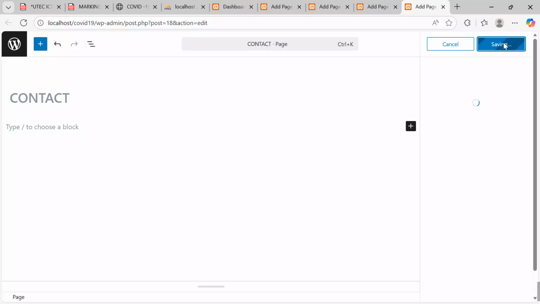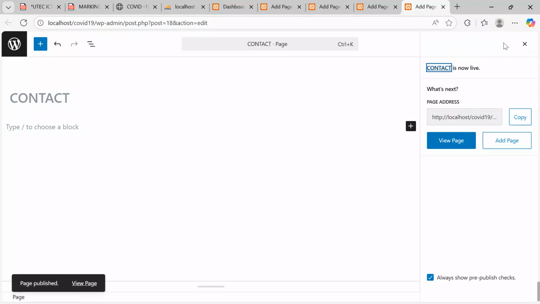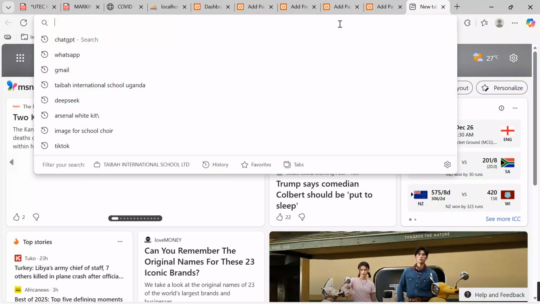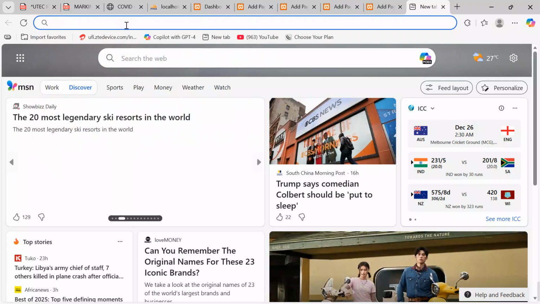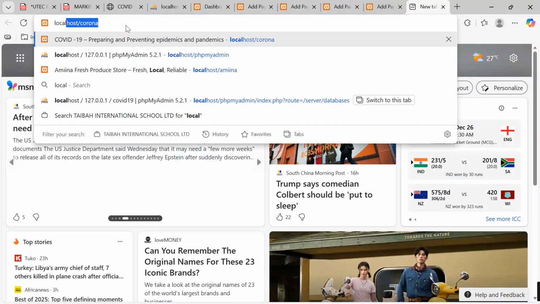Now after creating the pages, I'm to go back onto my dashboard and then create a menu which I will base on to organize my pages in order. Let's see how our project looks now. Let me come over here to see how your project is running. I will say localhost. Let me use lowercase. Localhost.